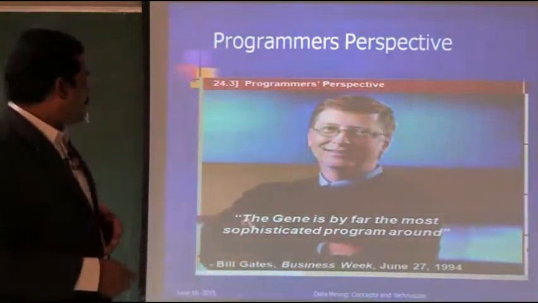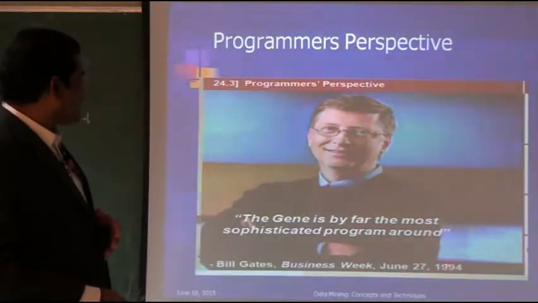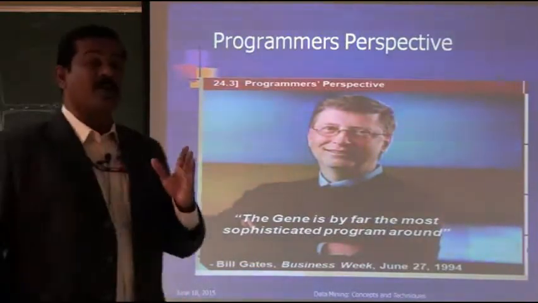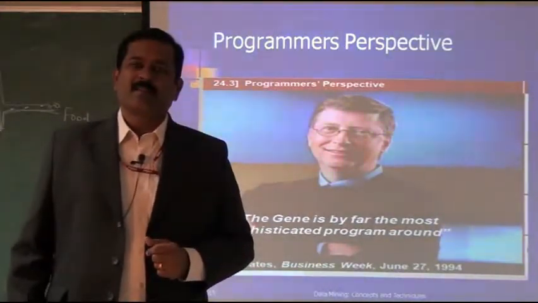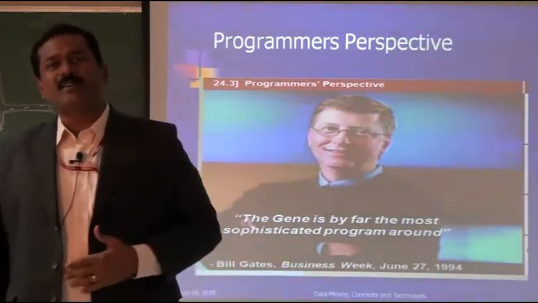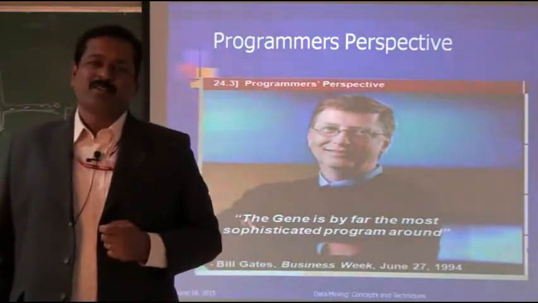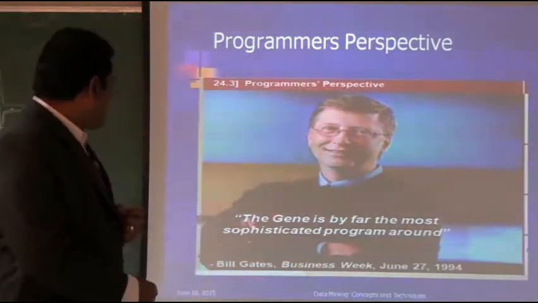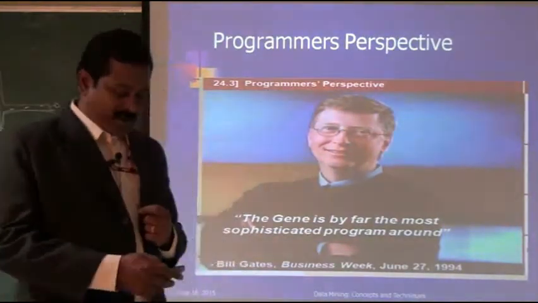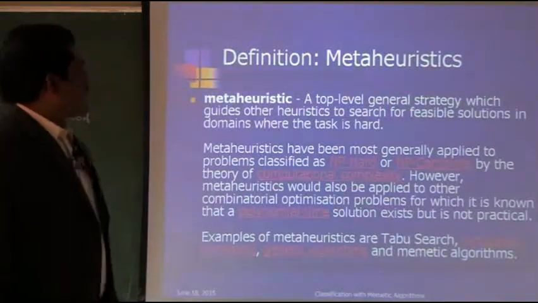And I think it is worth understanding what Bill Gates said in an interview with The Week on June 27, 1994: the gene is by far the most sophisticated program around. How do human beings still remain relevant and still survive? Because of their genes. The genes are a highly sophisticated program. That's what was rightly pointed out by Bill Gates.